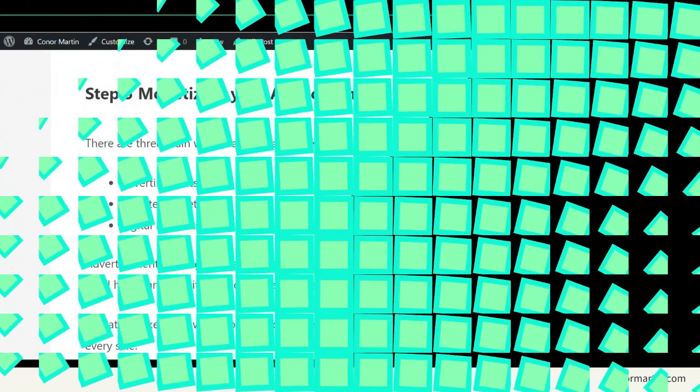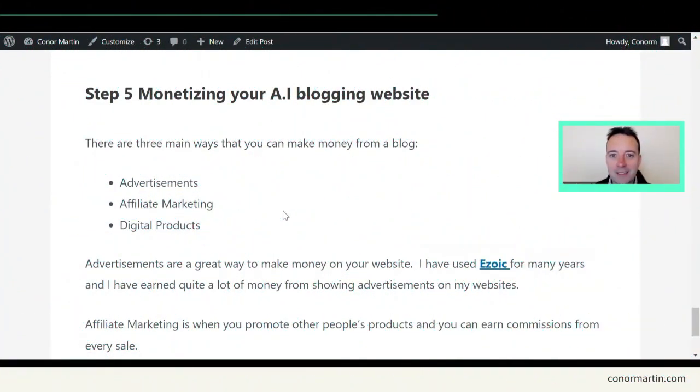So now we're at step 5, which is making some money from your blog. Okay, there are 3 main ways to monetize a blog. Number 1 is advertisements. Okay, those ads that pop up when you visit a website. Number 2 is affiliate marketing. That's when you make a commission from referring somebody to somebody else's product. And number 3 is creating your own digital product.